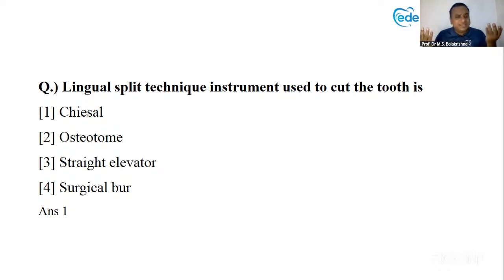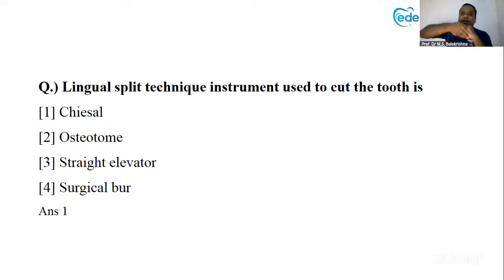But the lingual split technique is not followed. First of all, no one does this lingual split technique. This is an outdated technique. But the name is very big, lingual split technique. Very nice name. So that's why MCQs are asked. But it has got nothing to do with the common practice today. So distolingually, what you will do is you will take the chisel, and at a 45-degree angulation, you will remove this lingual plate of bone.